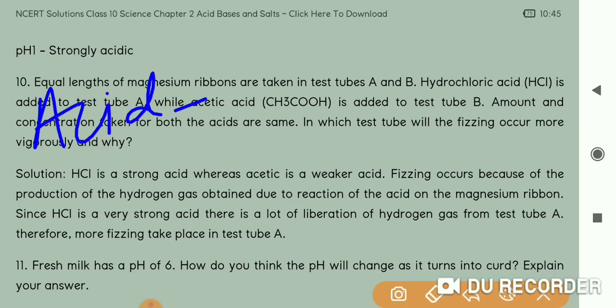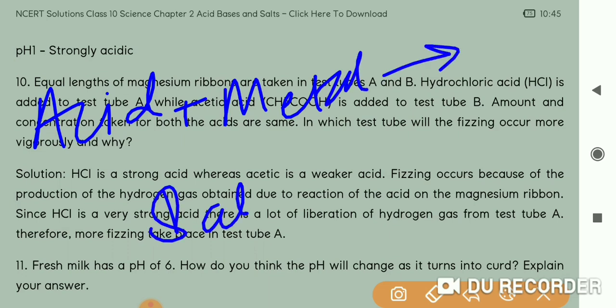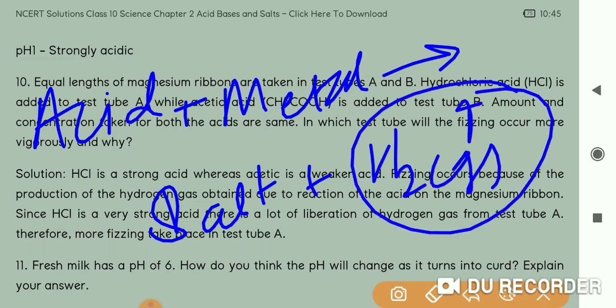We have seen the properties of acids: acid plus metal forms salt plus hydrogen gas. This hydrogen gas will be released in the form of fizzing, so the bubbles of this gas will be seen, and that's why it is called fizzing.